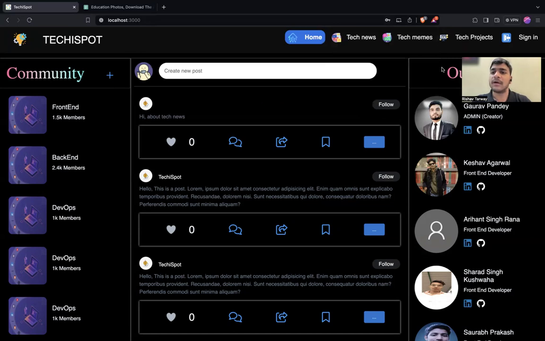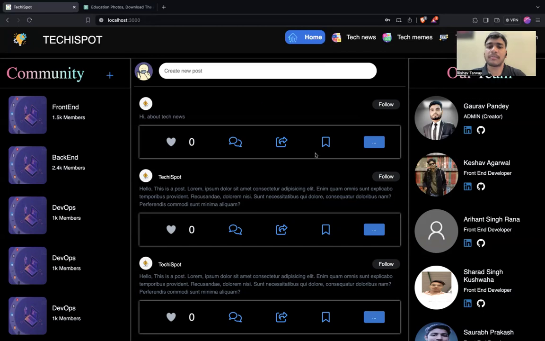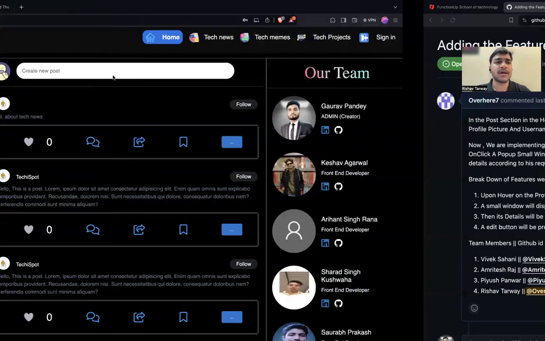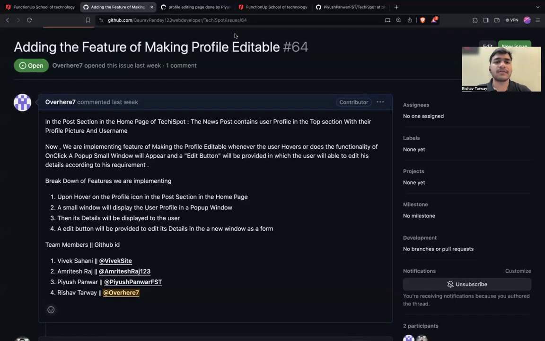All the features for this community platform have been discussed with you, and the current feature that we are working on, expected by our mentor to resolve, was given to all our teammates, including 4 members. We have to implement the feature of making our profile editable.